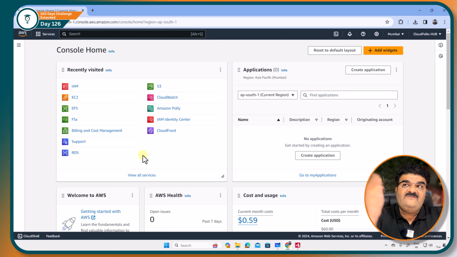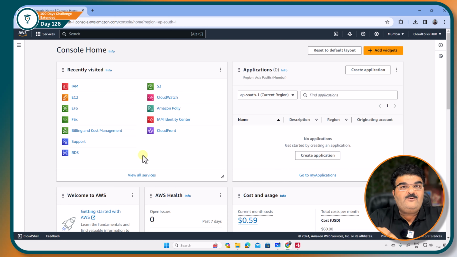User 1 is in front of me, but my problem is how I can give this user access to my AWS console. In this case, I cannot share my username and password, because if I share this, I am not following AWS best practices, and it is very dangerous for me as well, because I have full access to all the resources.